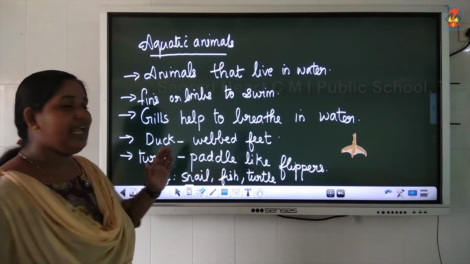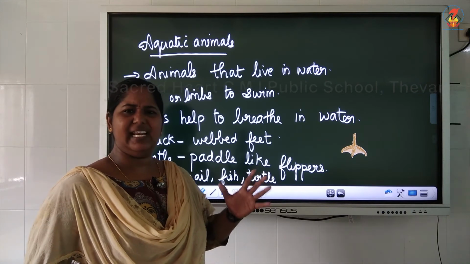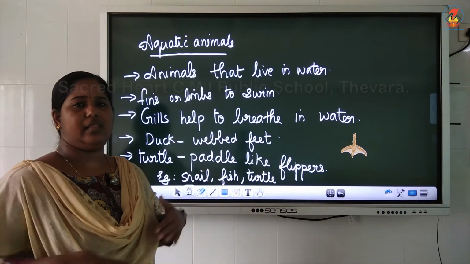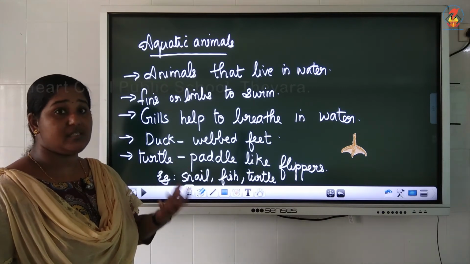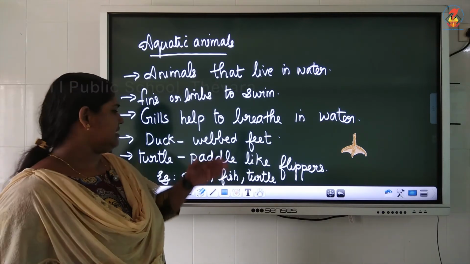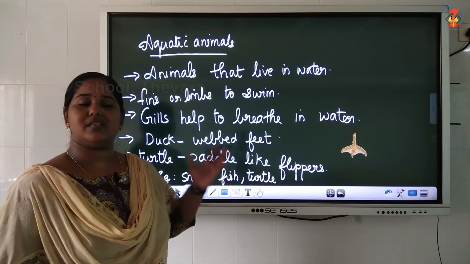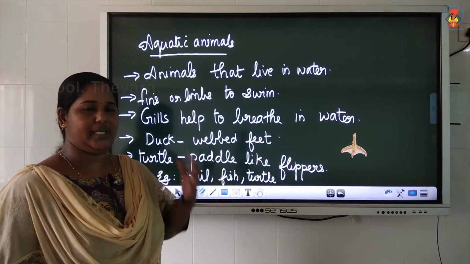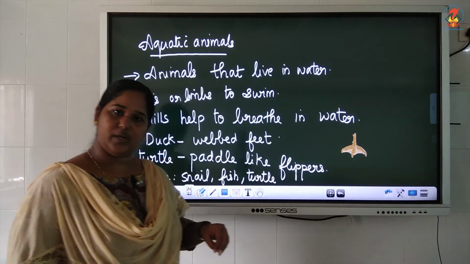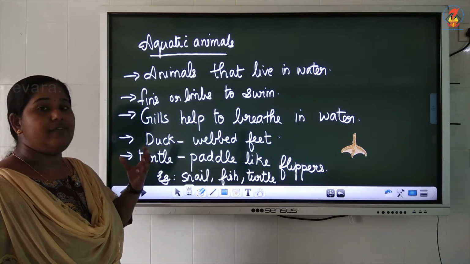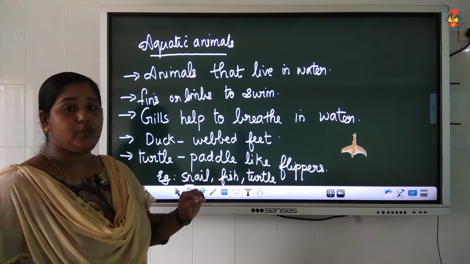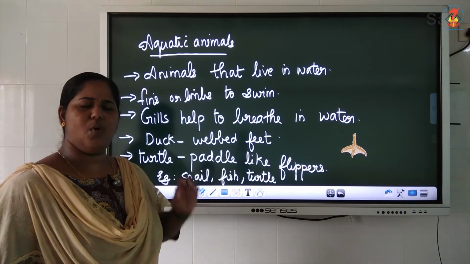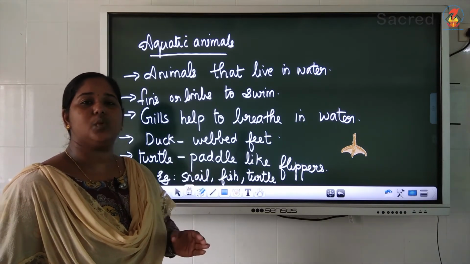In the same way, turtles have paddle-like flippers. Paddle-like means it's a broad thing which helps them to push the water back and swim. So these are the main characteristics of aquatic animals. Aquatic animals are animals which live in water. They have limbs which help them to swim in water, and they breathe through their gills. Most aquatic animals breathe through gills.